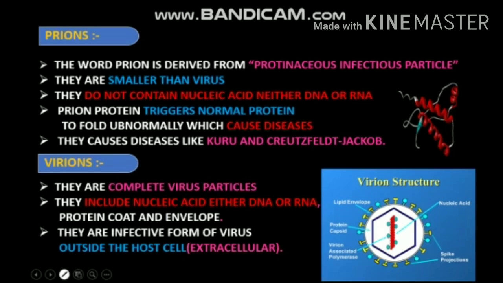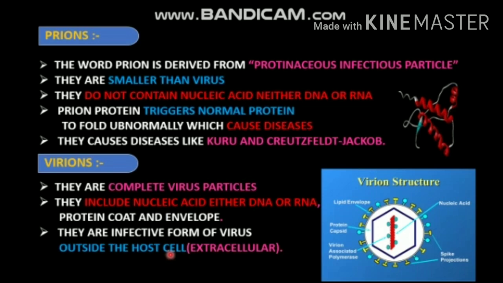Virions. Virions are complete virus particles, so they include nucleic acid, either DNA or RNA, then protein coat and envelope as is present in virus. But the difference is they are the extracellular infective form of virus. Here extracellular means outside the host cell. So if the virus is found outside the host cell, it is called a virion and it has the capacity to create infection in living tissue.